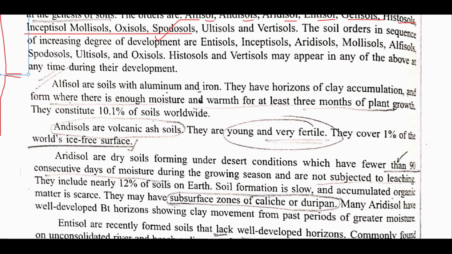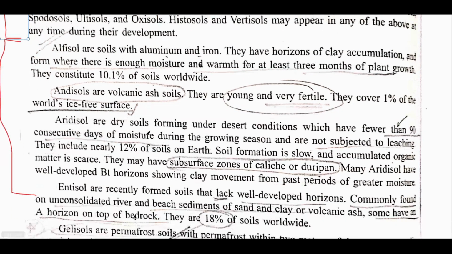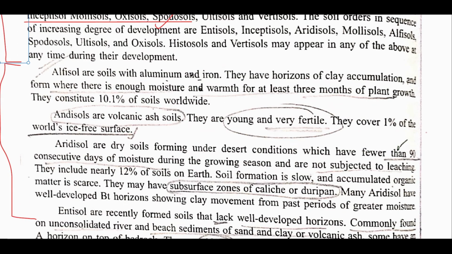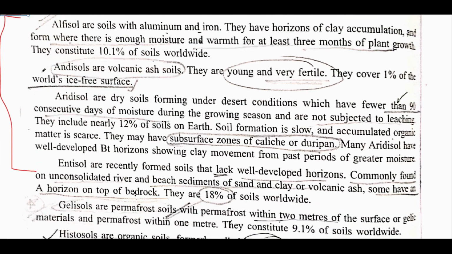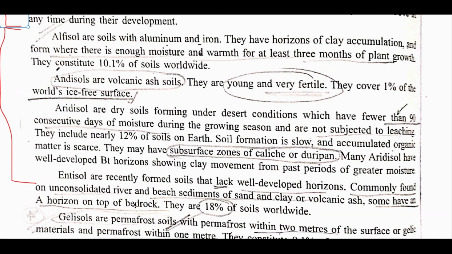See, I am not going to dictate each and every line of this part, because you cannot skip any line. I am repeating again, do not skip any line or any word from this page. That is the soil order classification, because it is very, very important. Each and every part is very important.